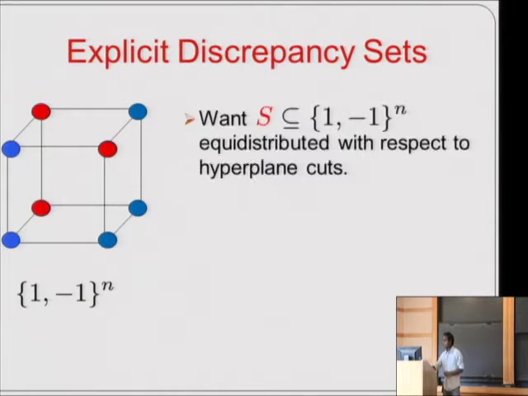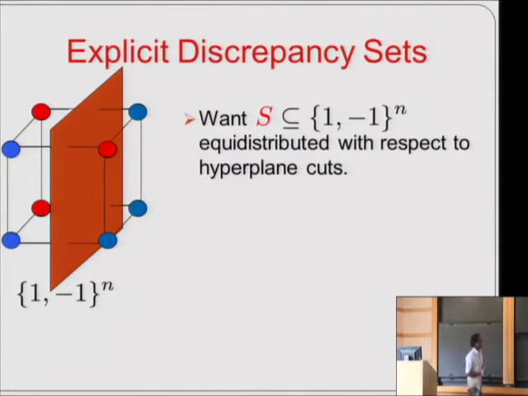And what we want here is a subset S of the n-dimensional hypercube that is equidistributed with respect to all hyperplane cuts. What I mean by this is that for every hyperplane, the fraction of red points on one side of the hyperplane should be within an additive epsilon of the fraction of points in the total universe that lie on that side.